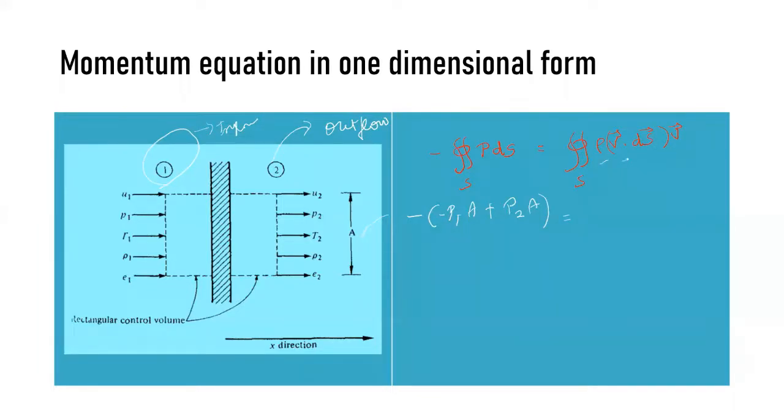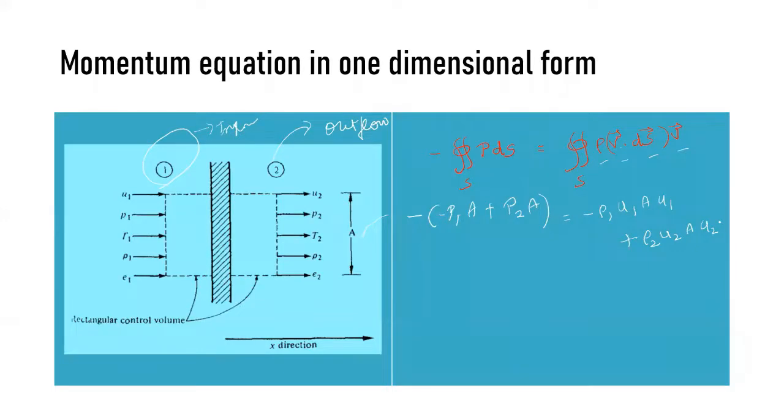So density, velocity, area, again velocity. For inflow all the terms are negative, so minus rho1 U1 A U1. For outflow it is positive, so plus rho2 U2 A U2.